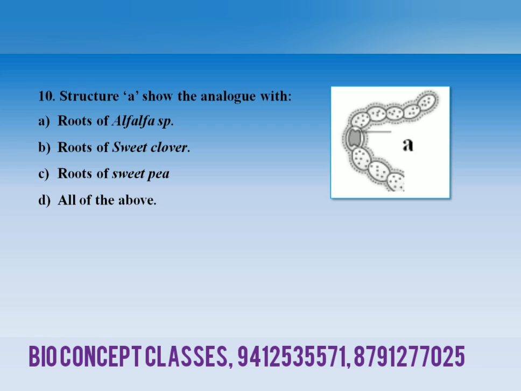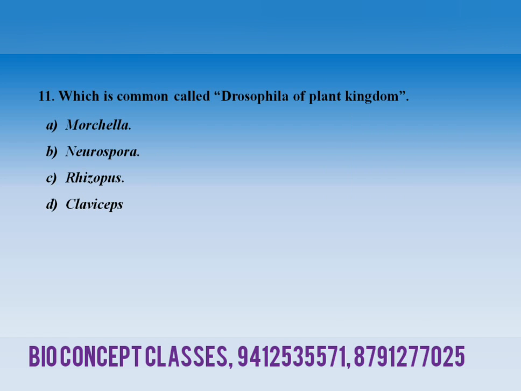The structure A shows the analogy with your options: roots of alfalfa species, B roots of sweet clover, C roots of the sweet pea, and D all of the above. 11th question, which is commonly called Drosophila of the plant kingdom, is a very important line for the NEET.